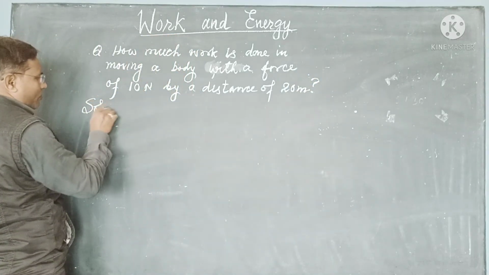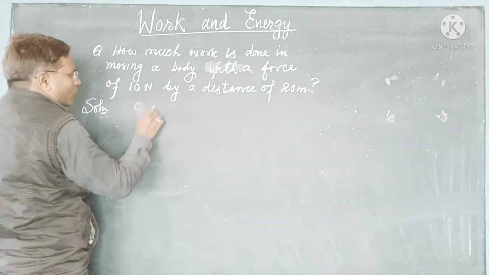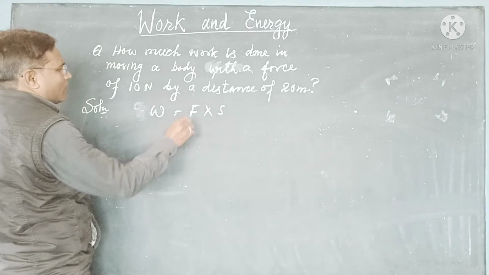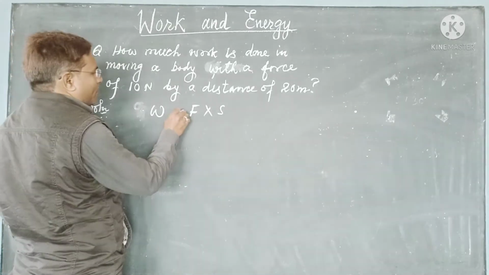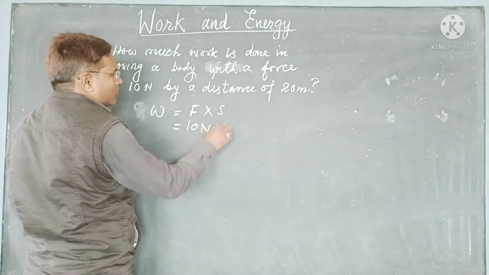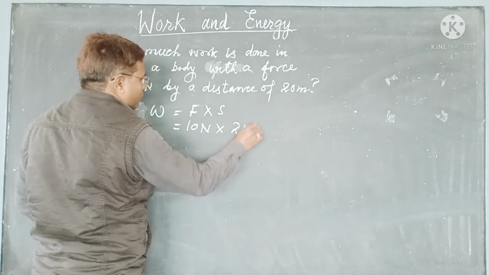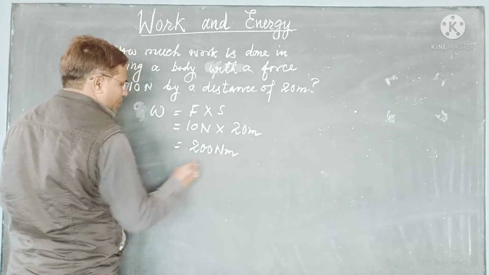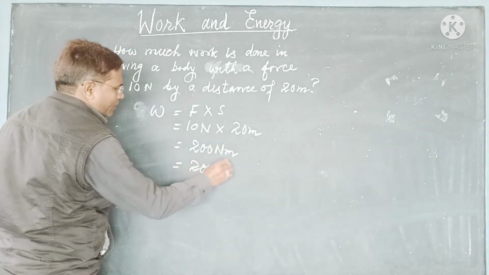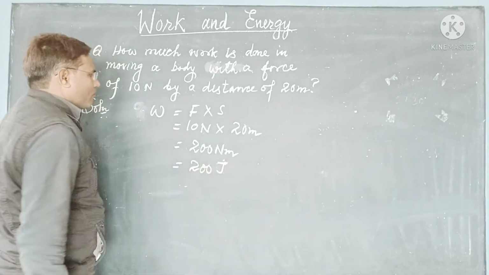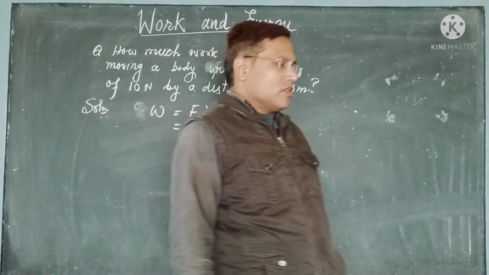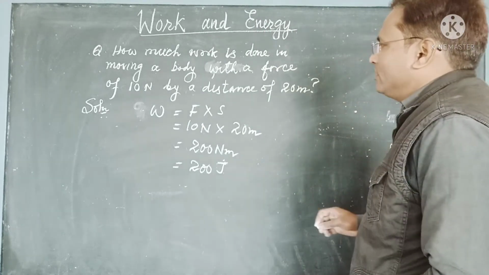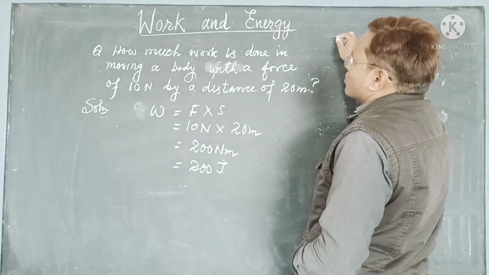The solution, how we will do? Work is equal to force into distance moved, and force is how much? 10 Newton. Distance moved is 20 meter, so it will be 200 Newton meter, and we say it 200 Joule. This was based on the formula work done is equal to force into distance. Now another question we will take.